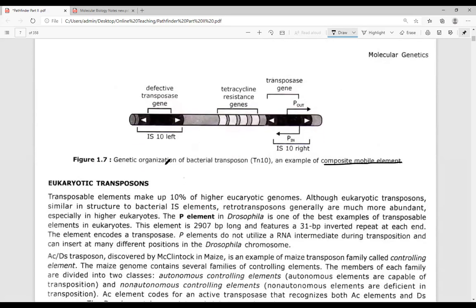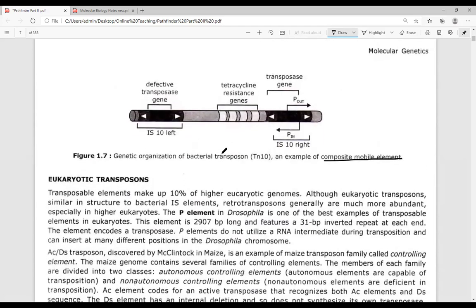Next, now, the genetic organization of the bacterial transposon. This is referred to as Tn10. The genetic organization of the bacterial transposon is referred to as Tn10. These elements vary from Tn1 to Tn10.